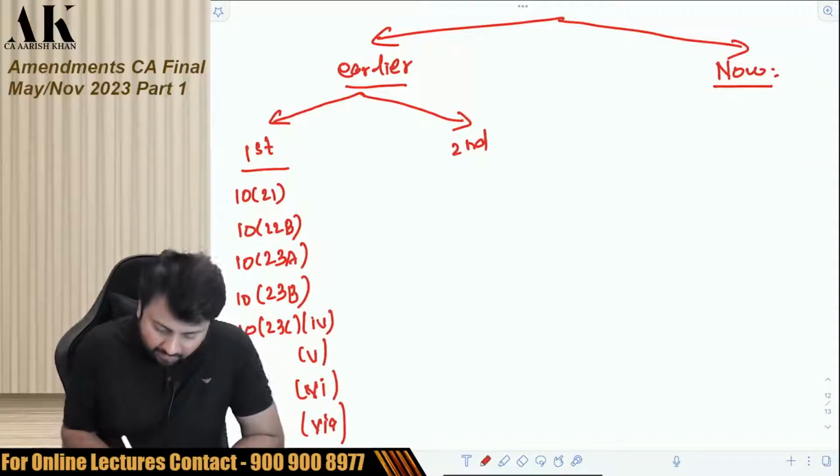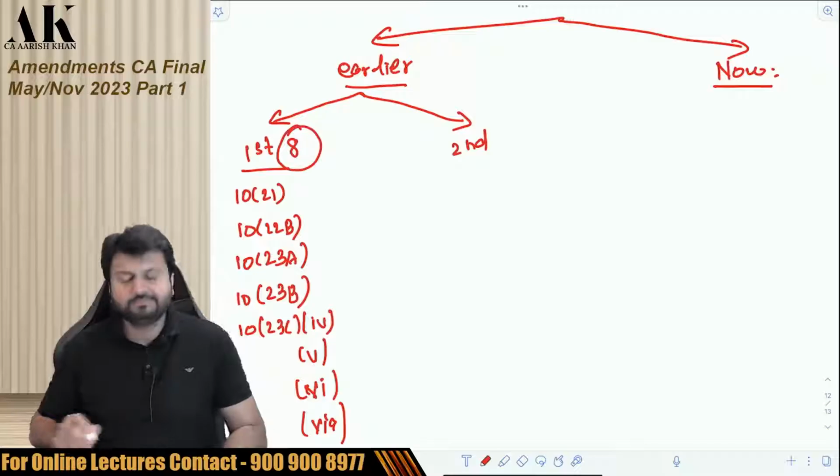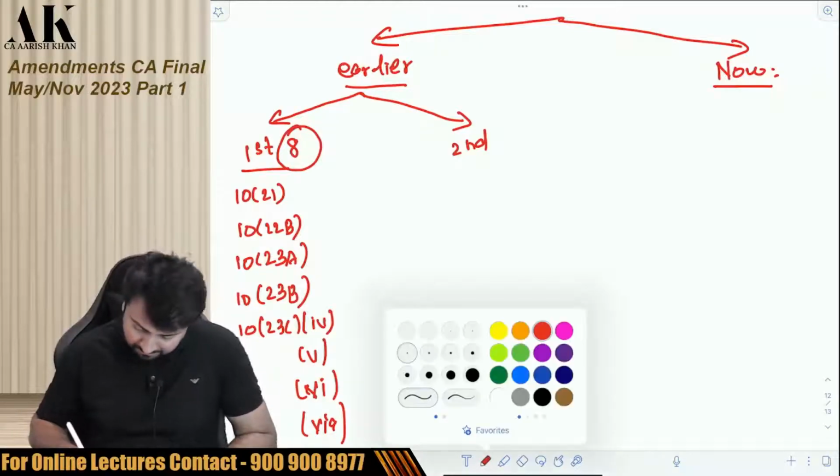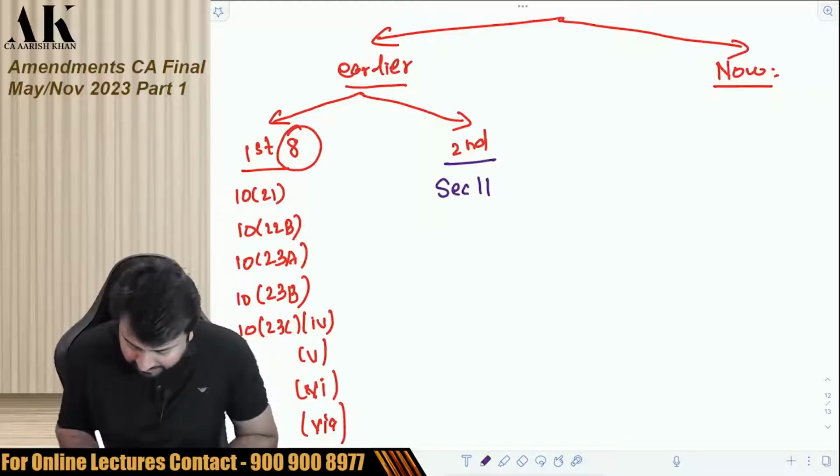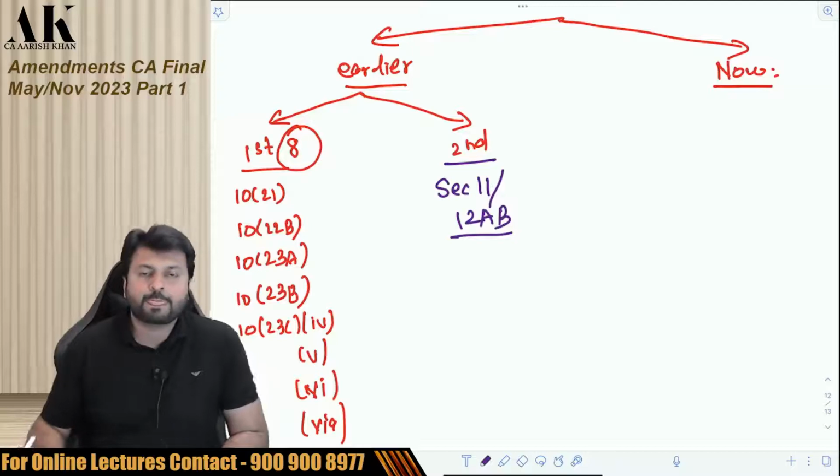So in total there were how many sections? 8 sections earlier in the first proviso. And in the second proviso, how many sections? Only one, section 11. That is, trusts which are registered under 12AB.